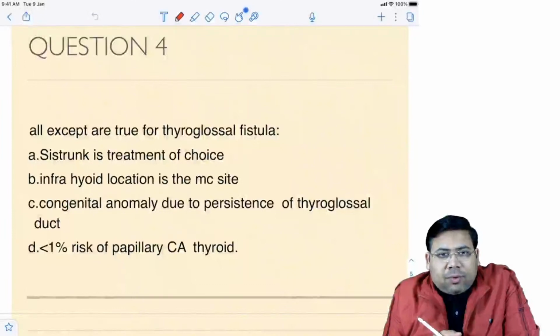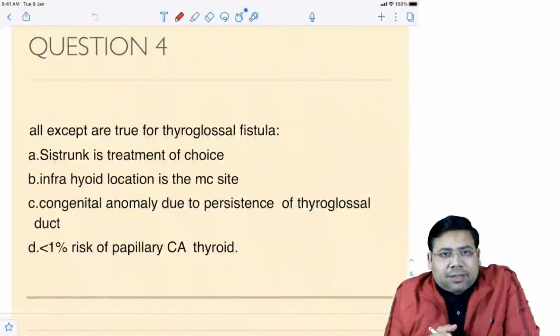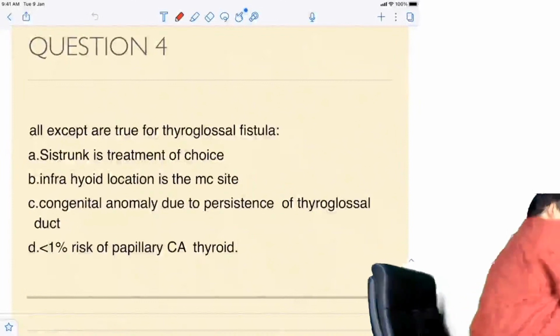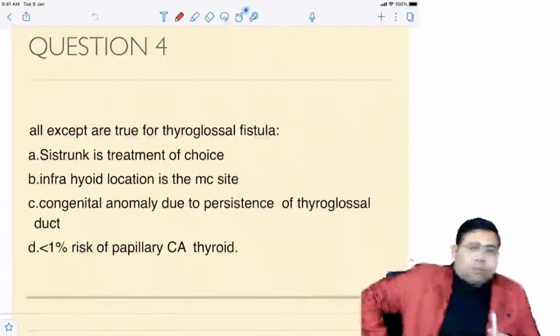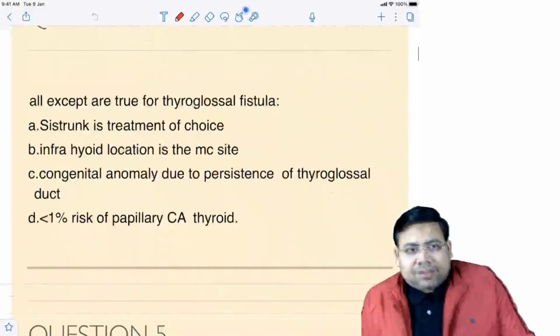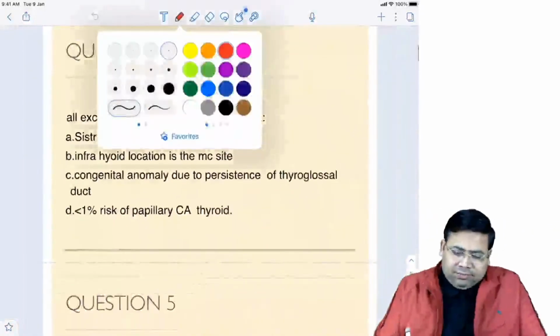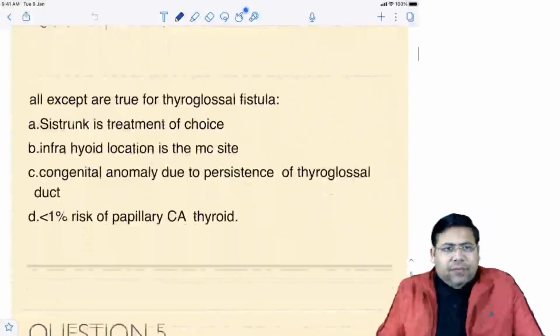So let us talk about the concept of thyroglossal duct, cyst, and fistula. This is a very easy question.